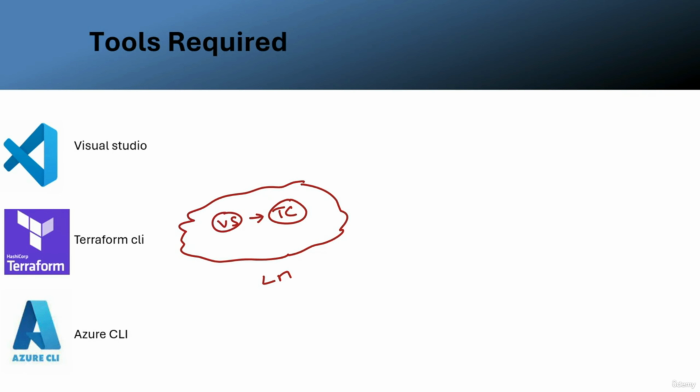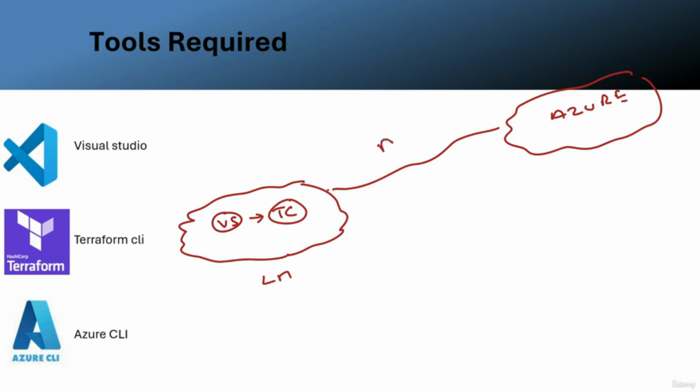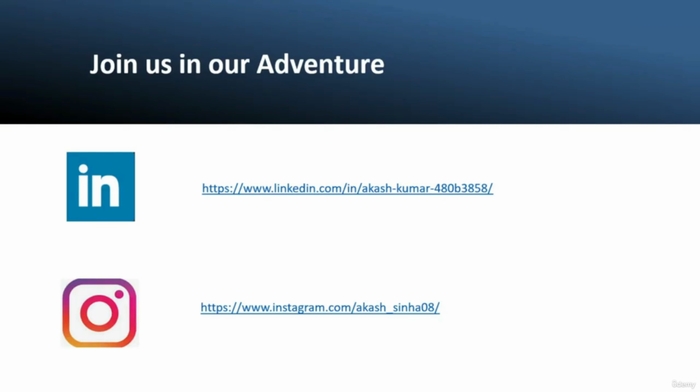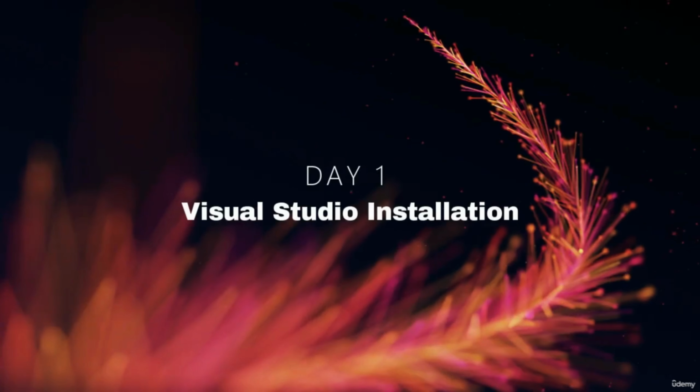In this example, we are creating a resource in the Azure environment. From our local machine, we need to authenticate ourselves, and for the authentication process, we need Azure CLI. That's why we need all these three tools. In our upcoming video, I'm going to install all these three tools.